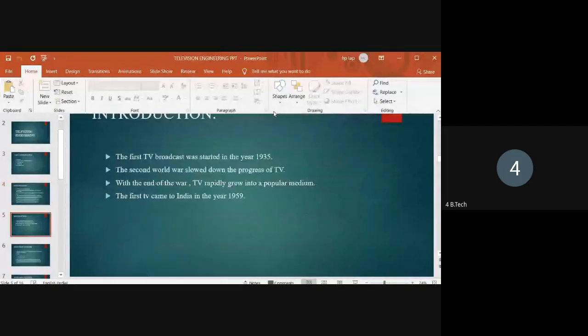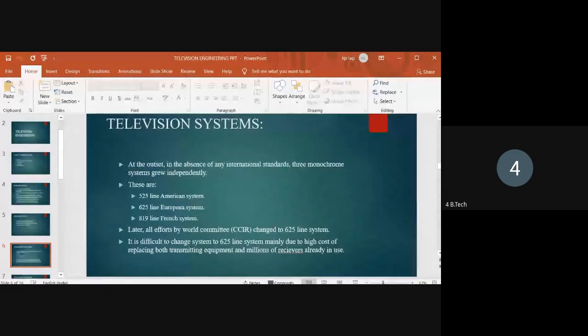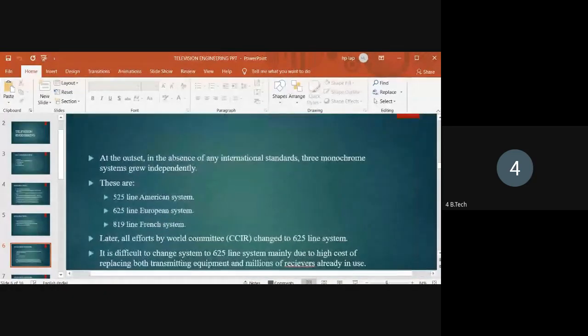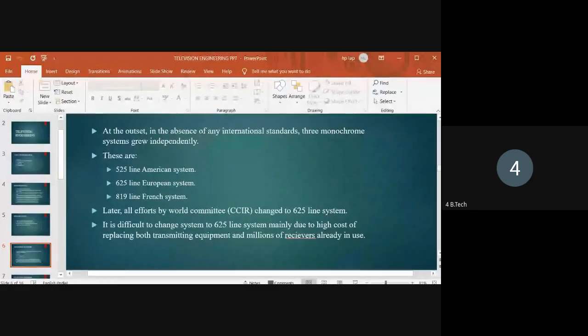Next is television systems. Look here. Three television international standards are popular all over the world. What is meant by monochrome television? Monochrome television is nothing but black and white television.